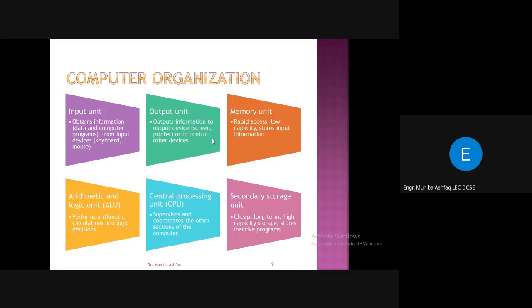This is the main unit which supervises and coordinates the other sections of the computer. Then you have a secondary storage unit for the long-term storage of data. You can store your files on the secondary storage, and then you can again retrieve, modify, and save them into these secondary storage units. So these are points you already know, right?